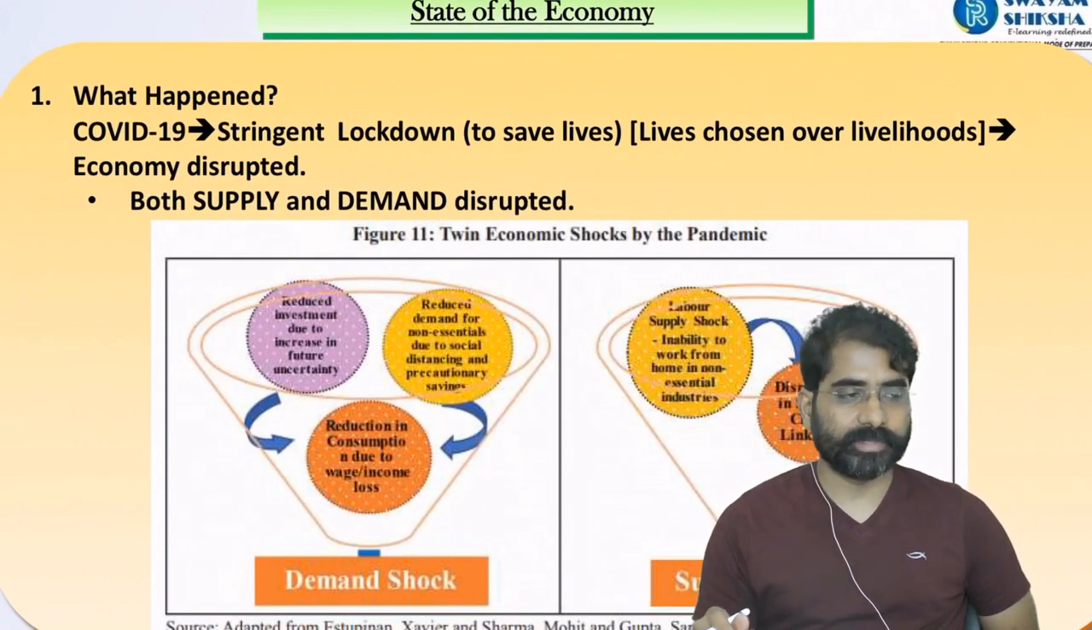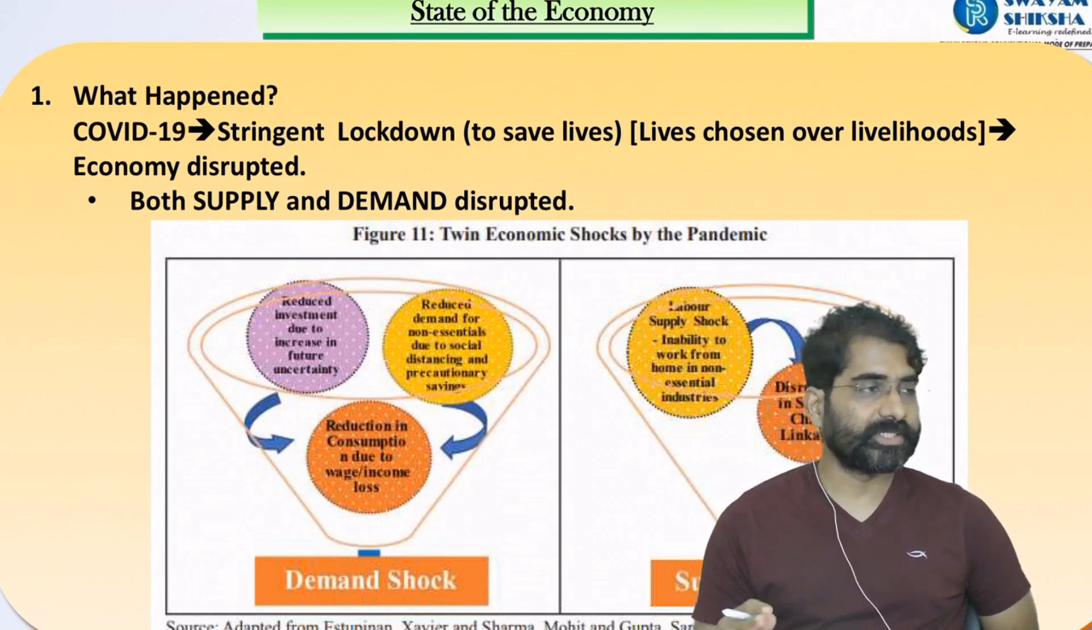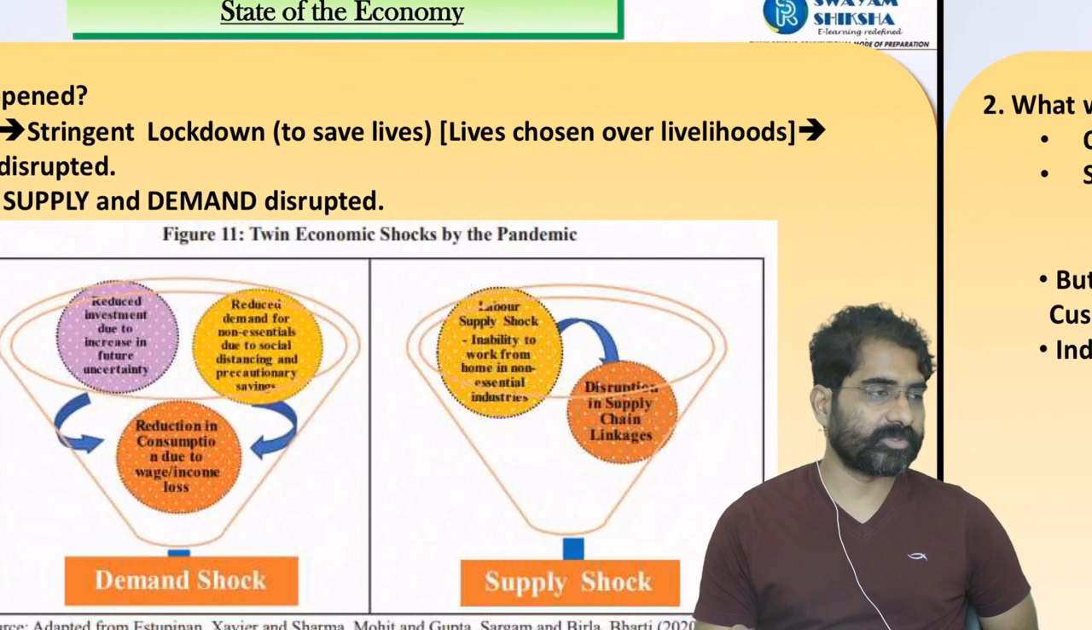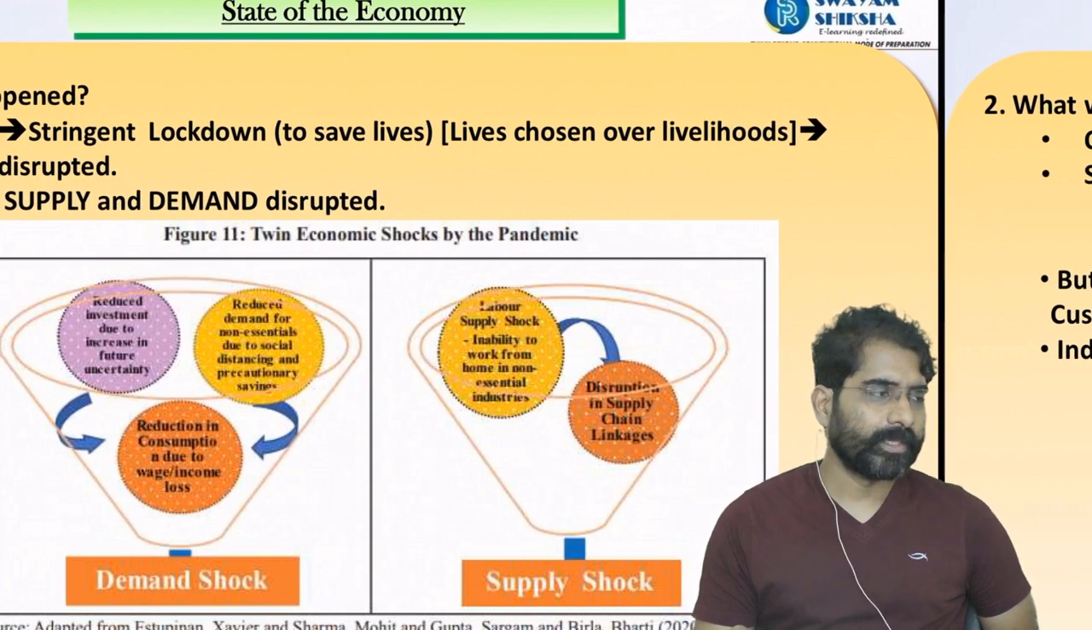I'll send the question paper, give me 1 minute. I'll right away push it. Okay, so COVID-19 stringent lockdown to save lives chosen over livelihood, economy, both supply and demand disrupted. So this was the diagram which was given in the economic survey. That's it.